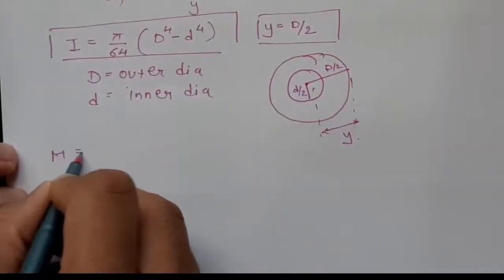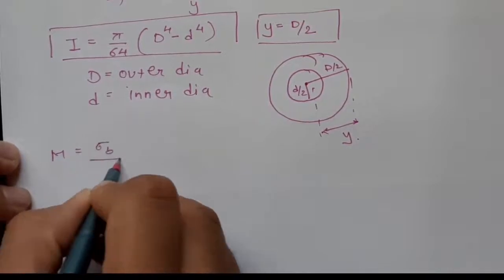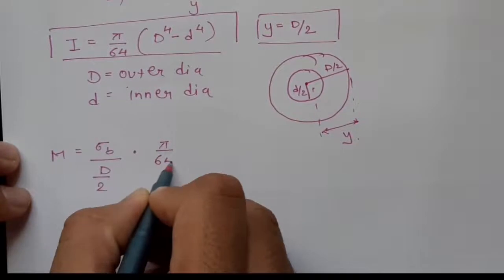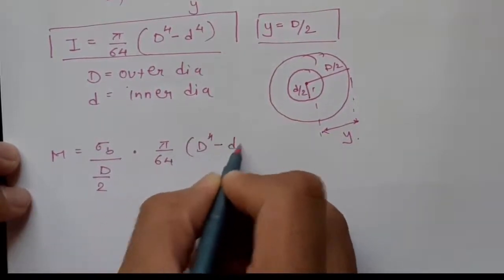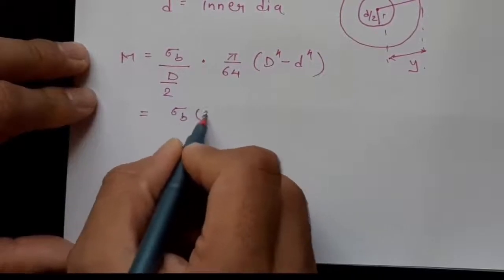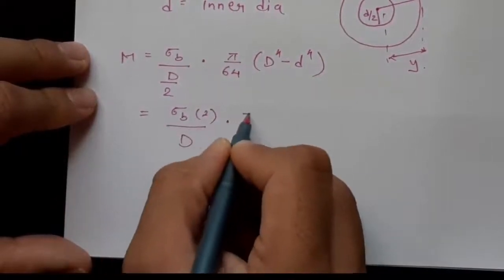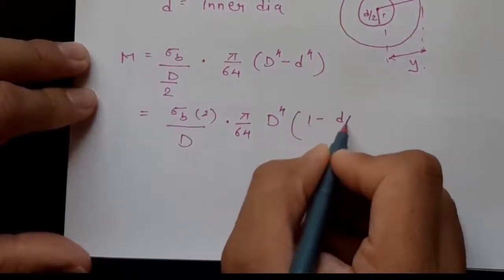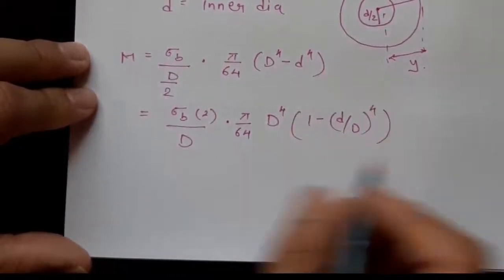So M equals sigma b into capital D divided by capital D by 2 into I, that is pi by 64 into D raised to 4 minus small d raised to 4. So this is sigma b into 2 divided by D into pi by 64, taking D raised to 4 common, we get 1 minus small d upon capital D the whole raised to 4.